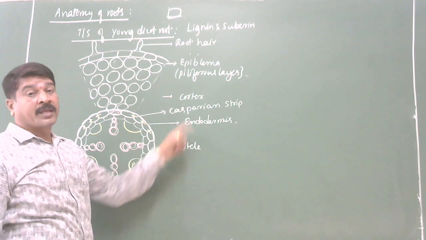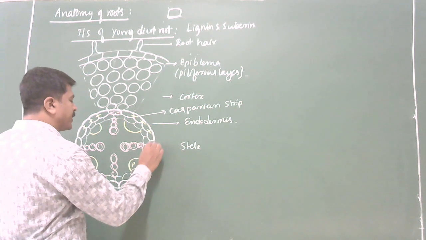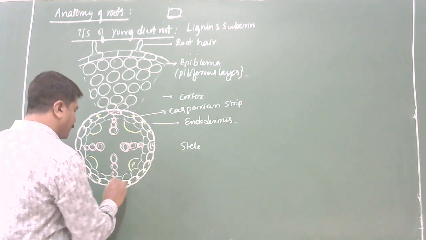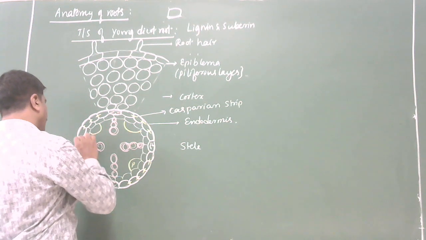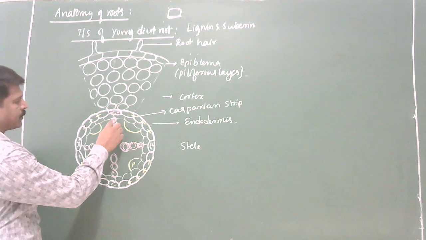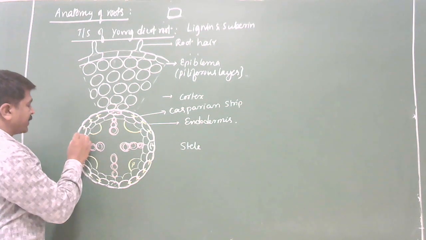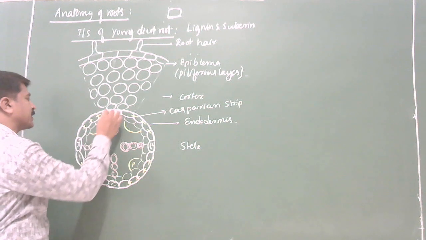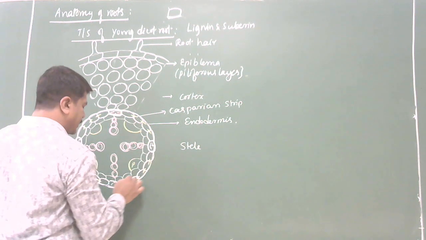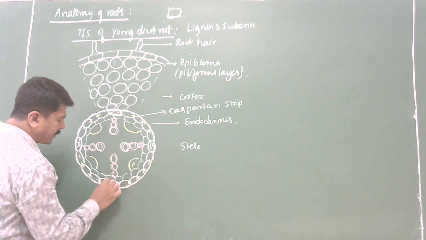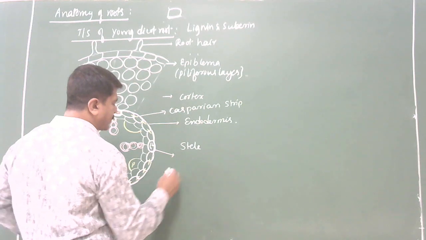But listen carefully: a few endodermal cells which lie opposite to the protoxylem do not have Casparian strips or Casparian thickenings.